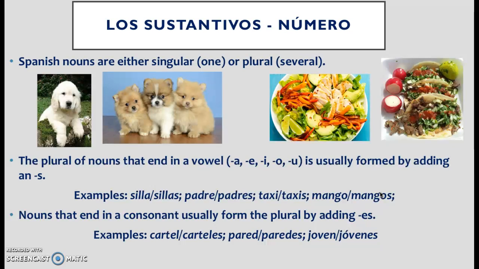Now, there are nouns that end in consonants as well. We saw a list of those on the other page and whether or not they're masculine or feminine. But if we want to make those words plural, we have to add an ES because it ends in a consonant. So, cartel turns into carteles, pared, paredes, joven, jóvenes. Sometimes if we make a singular noun plural, we have to add accents, but we're going to be learning about accents in a later course, so don't worry about that for right now.